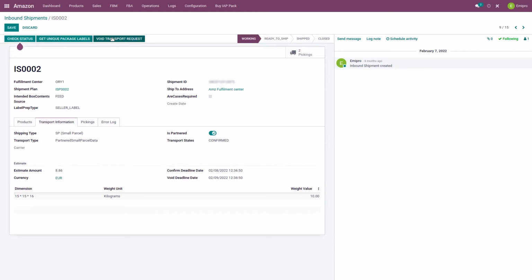In this case, we can either try after a few moments or we can directly check the estimation on our seller center. But once it is estimated and confirmed, if the user wants to void this transportation, they can void it before this deadline. After the estimation is received, if the seller doesn't confirm the transportation within 24 hours, Amazon considers this as the confirmation and will automatically confirm it.